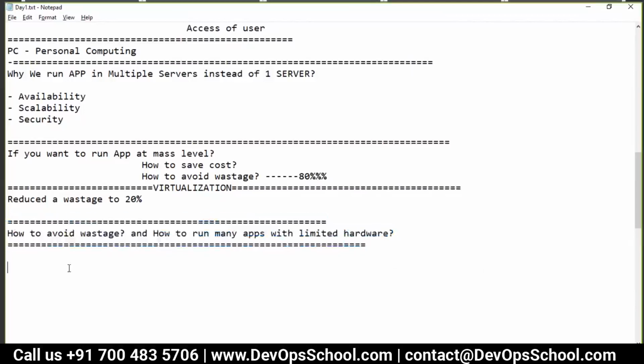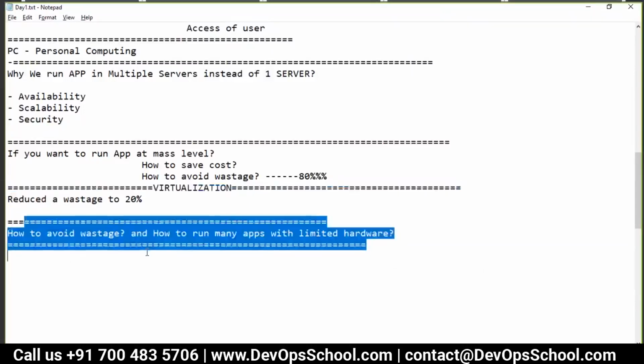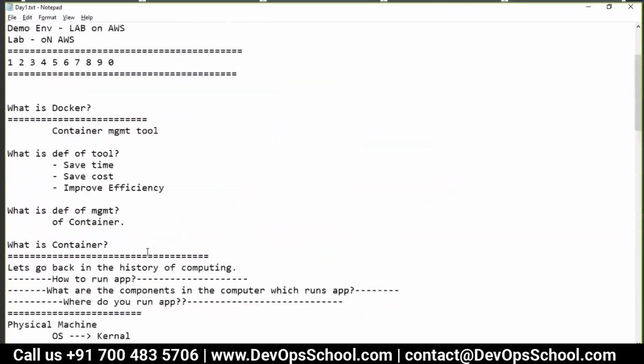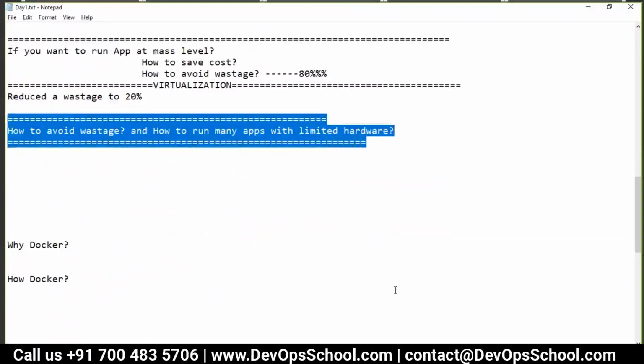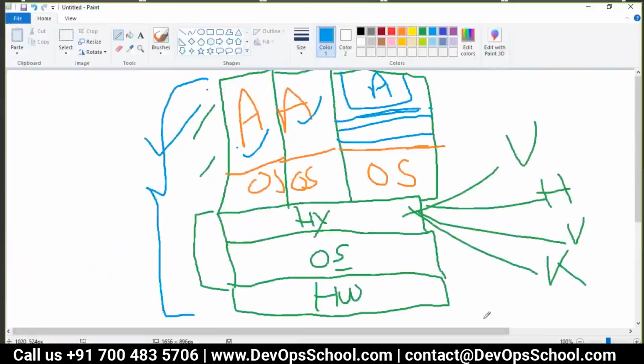So now we have come to the conclusion actually, because this is the time when we have to define what it is. So guys, tell me how to avoid wastage and how to run many applications with limited hardware. So suggest to me, we all are here in this architecture now.